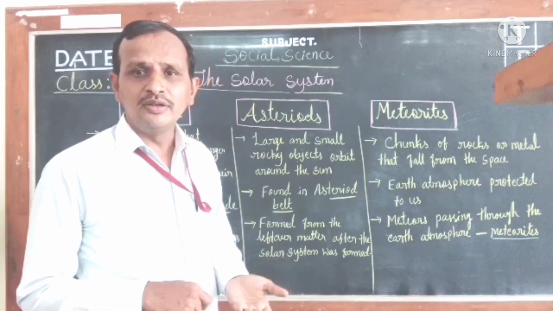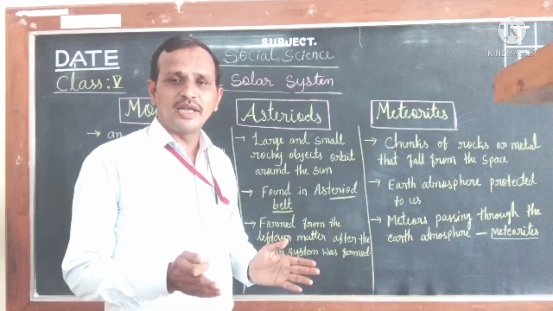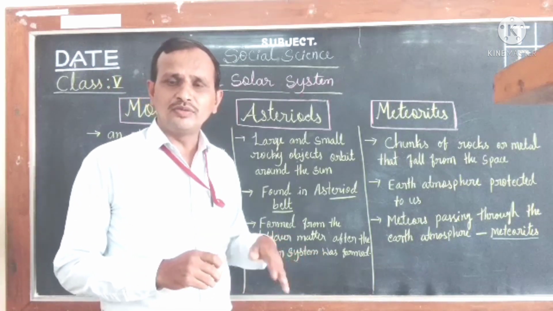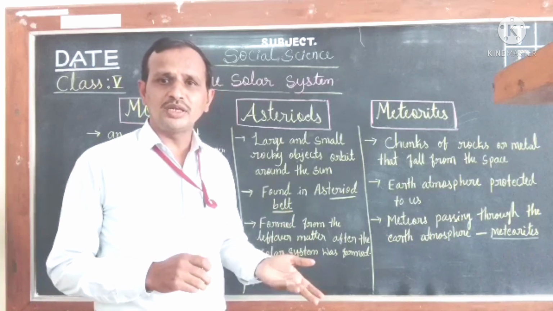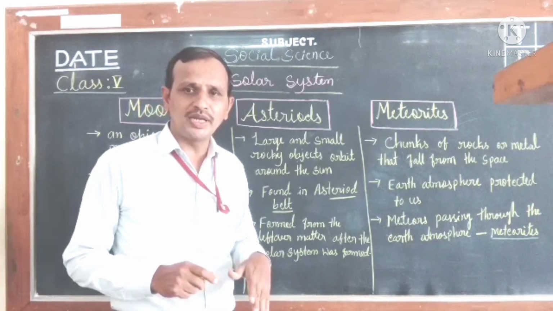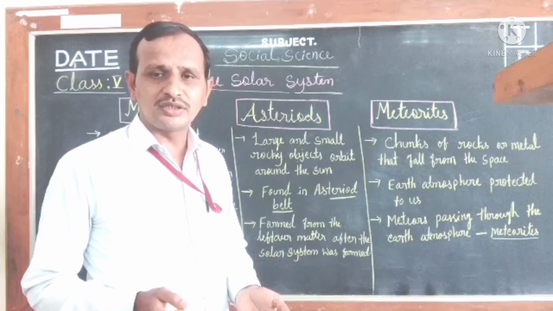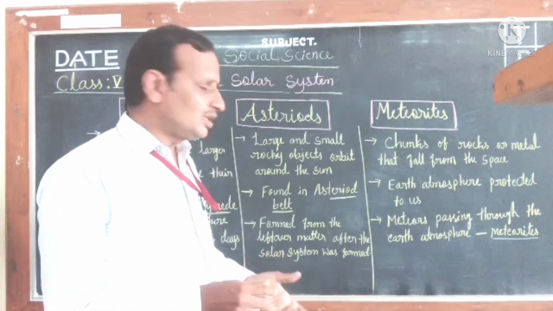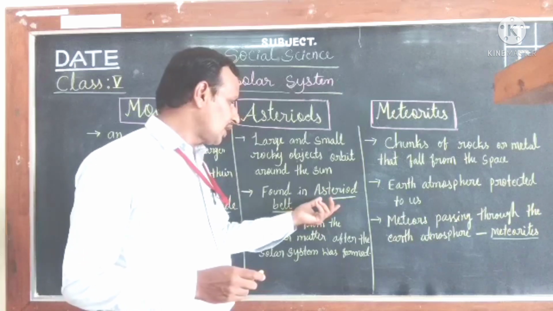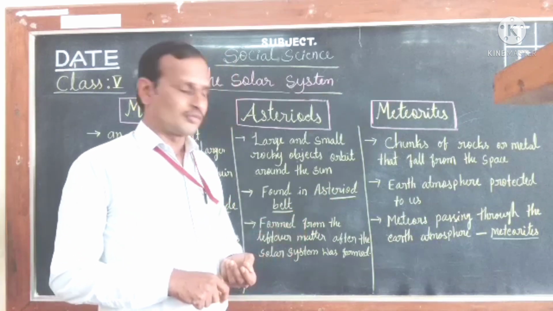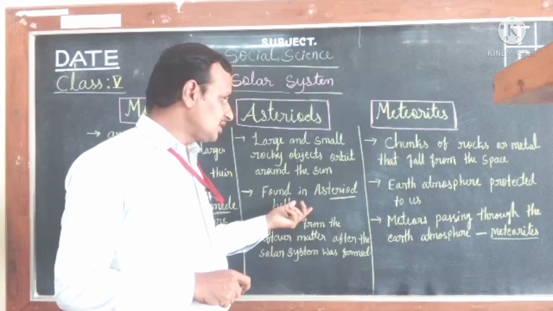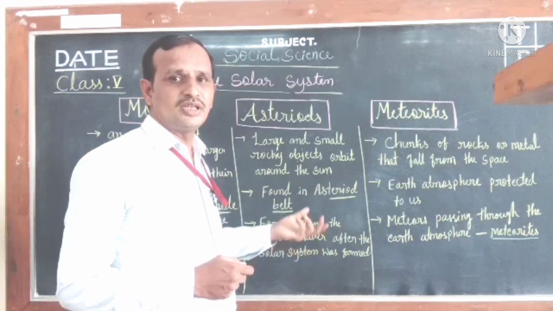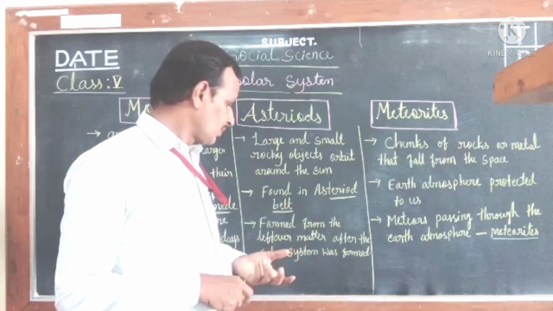You know already the positions of the planets Mars and Jupiter. Mars is the fourth planet in our solar system, and Jupiter is the fifth planet in our solar system. And between these two planets, we can see this belt, which is the asteroid belt. And in this belt, we can see many asteroids. Children, this is the belt of the asteroids.